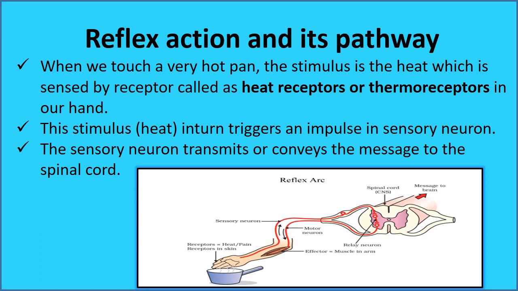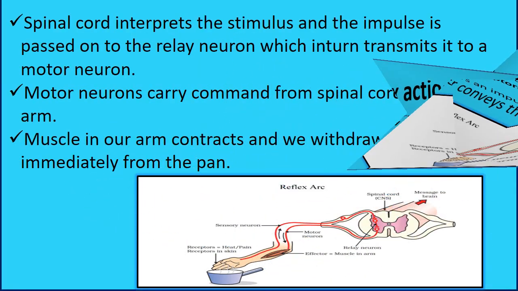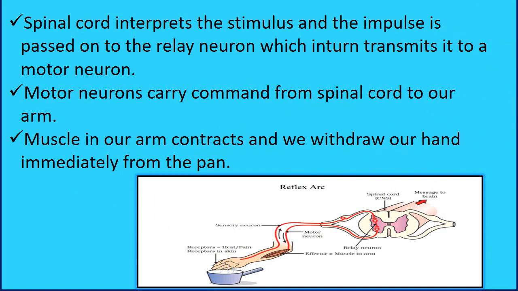The sensory neuron transmits the message to the spinal cord. The spinal cord interprets the stimulus and the impulse is passed on to the relay neuron, which in turn transmits to a motor neuron. The motor neuron carries the command from the spinal cord to our arm. The muscles in our arm contract and we withdraw our hand immediately from the pan.